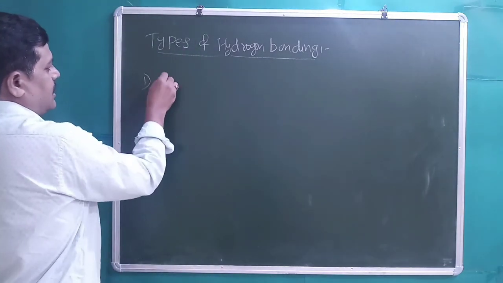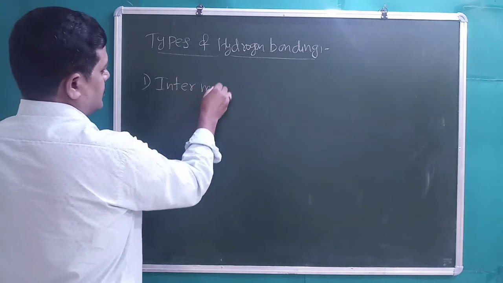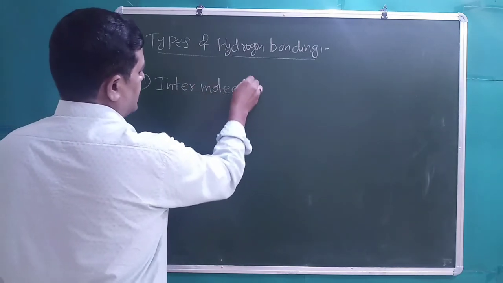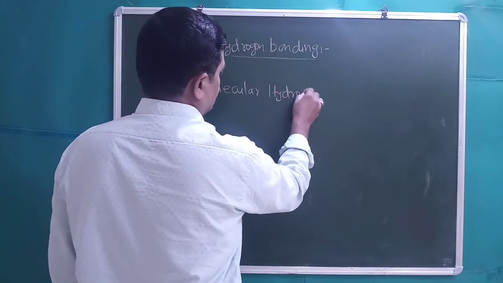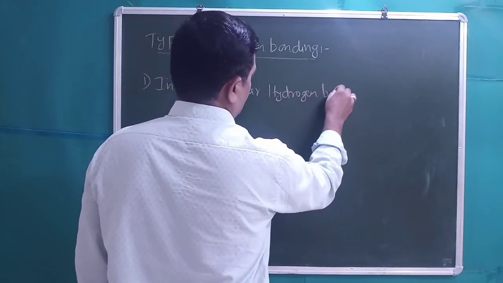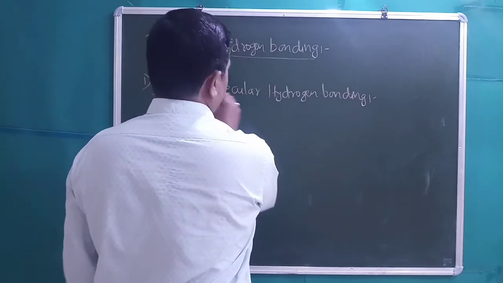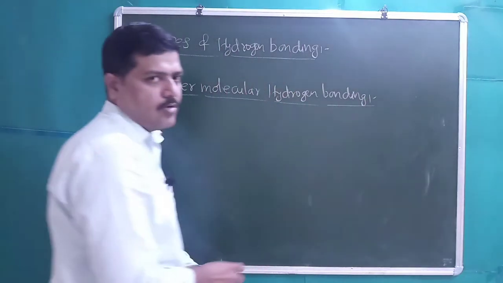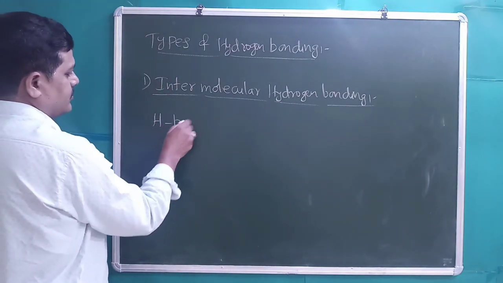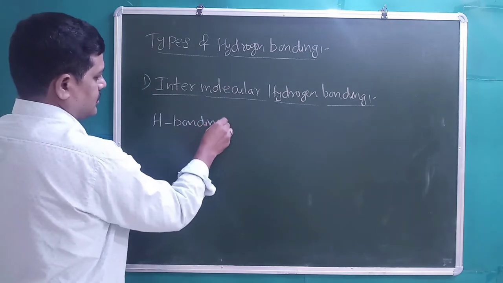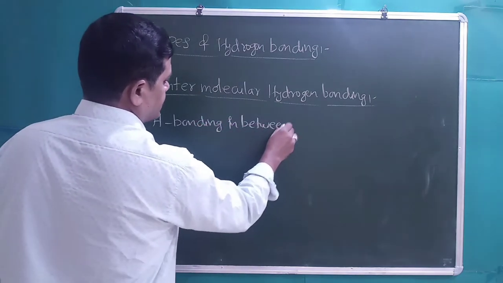One is intermolecular hydrogen bonding. The other one is intramolecular hydrogen bonding. Intermolecular is hydrogen bonding in between the molecules.